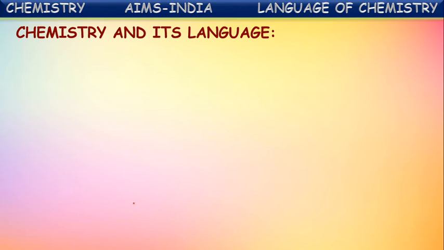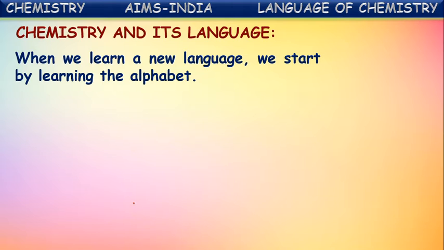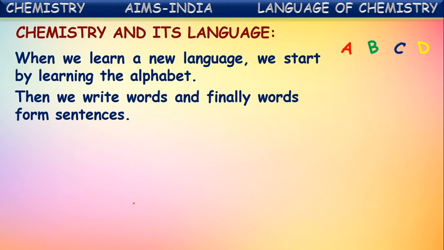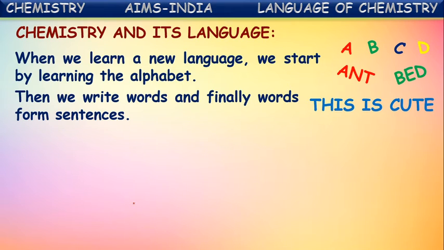Chemistry and its language. It will be very interesting to hear. Chemistry has its own language. When we learn a new language, we start by learning the alphabet, isn't it? Suppose you start learning English. We first learn the alphabets ABCD, and then we write words, and finally these words form sentences. In this way we learn a language.